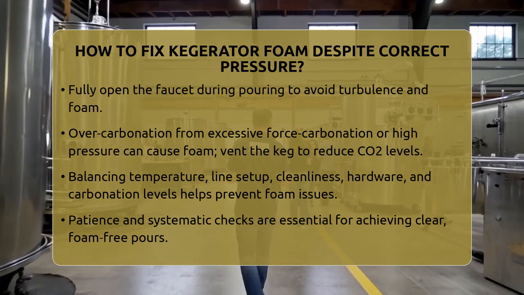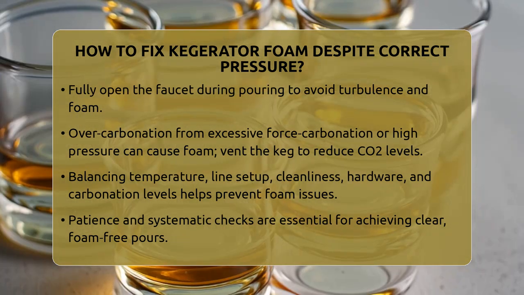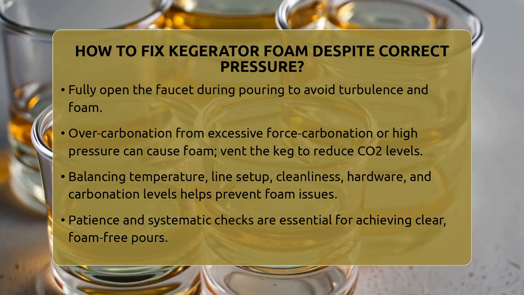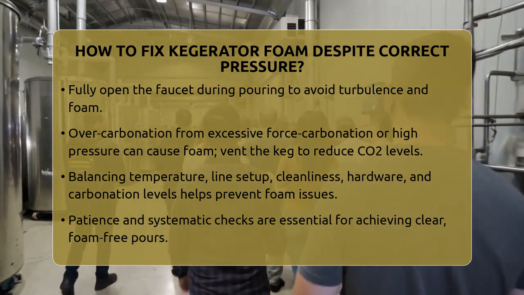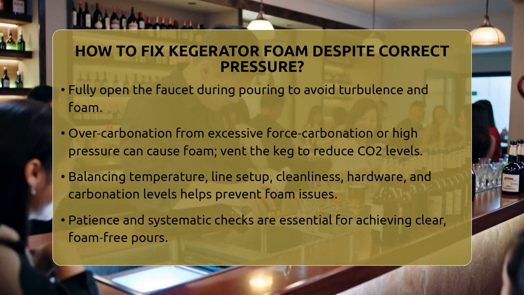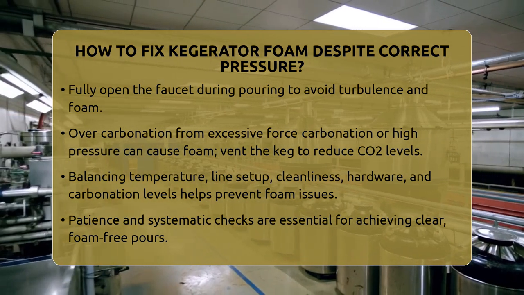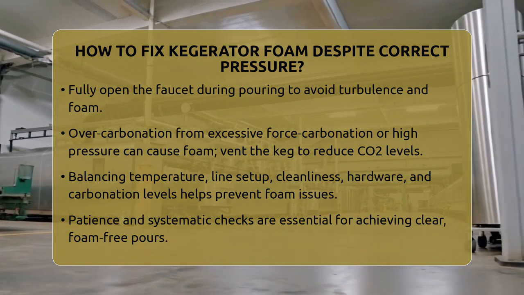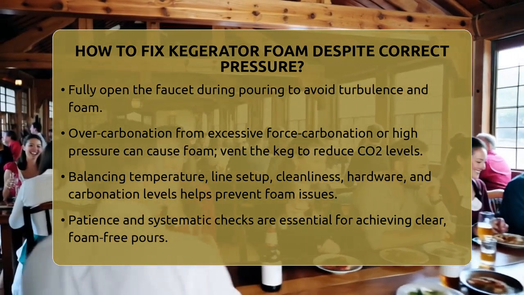Here are some practical steps for homebrewers. First, verify the beer temperature at the tap. Use a thermometer in a glass of water near the faucet overnight. Then, check your line length and diameter. Clean your lines thoroughly and replace if needed. Inspect all seals and washers for cracks or leaks. Make sure your faucet opens fully and pours smoothly. If overcarbonated, vent the keg and reset your pressure. Adding a fan inside the kegerator can help if temperature fluctuations are an issue.